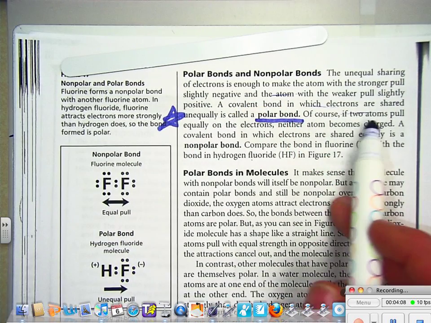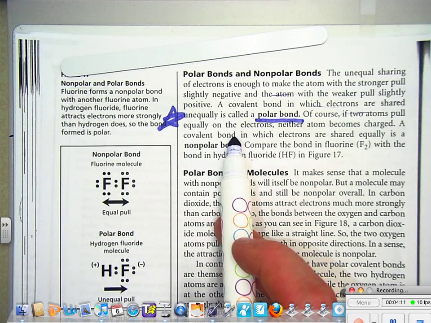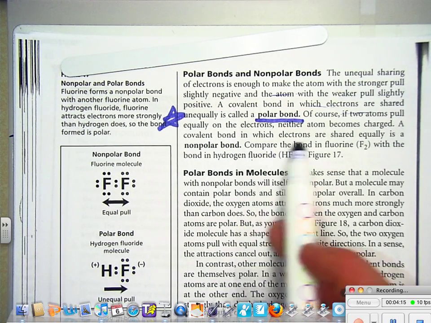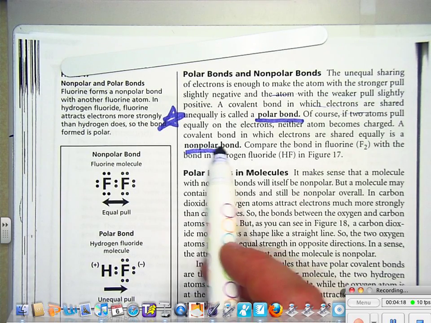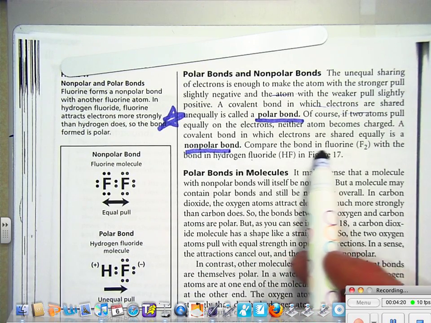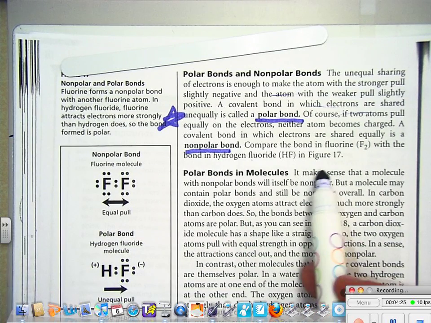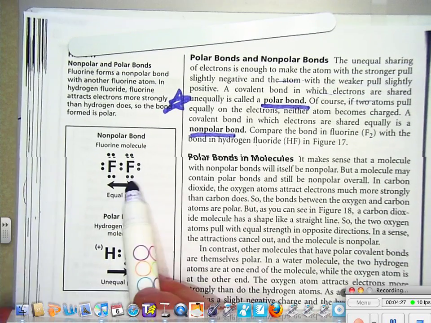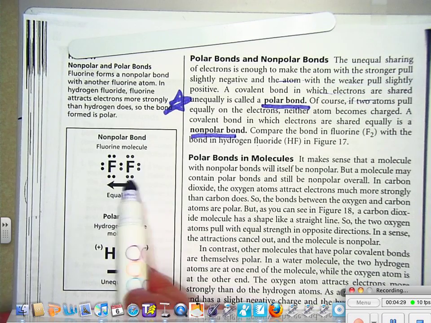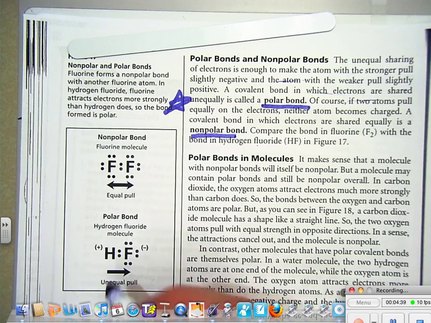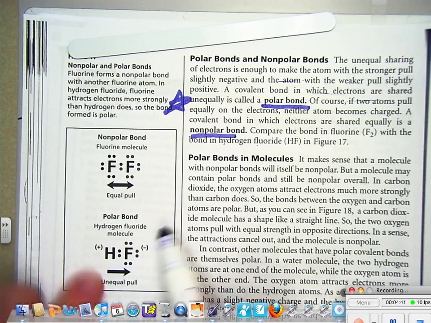Of course, if two atoms pull equally on the electrons, neither atom becomes charged. A covalent bond in which electrons are shared equally is called a nonpolar bond. Vocab word. Compare the bond in fluorine, F2, with the bond in hydrogen fluoride in figure 17. Here's figure 17. Fluorine, well, they both pull about the same. But whoa, fluorine on this side is totally greedy. It hogs the electron. It doesn't share any with hydrogen. It's harder to see in this diagram, but it's just really selfish.